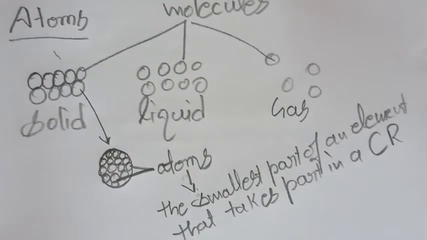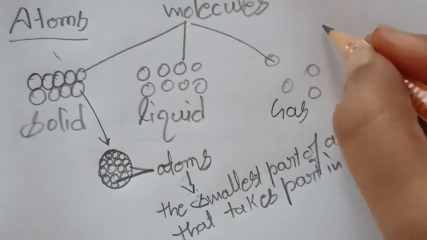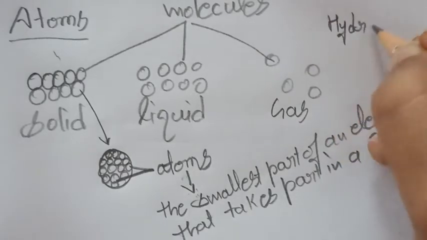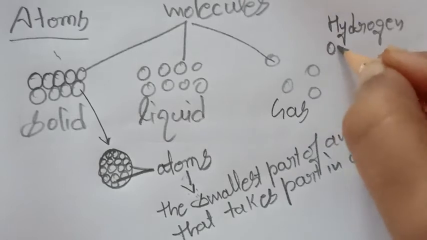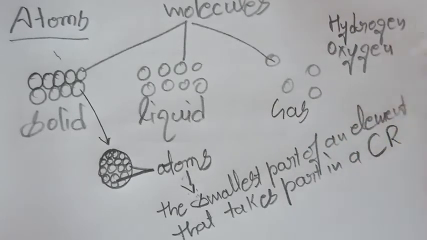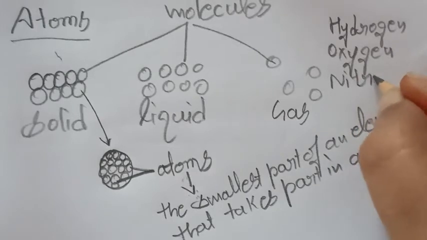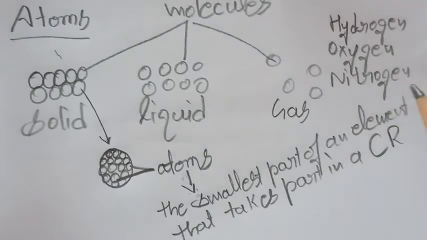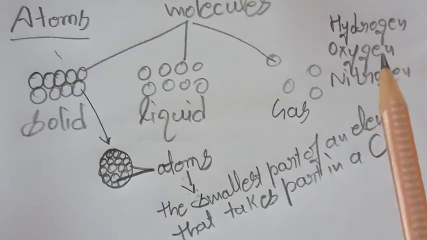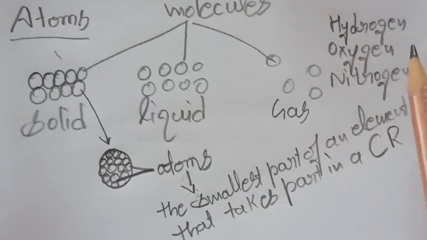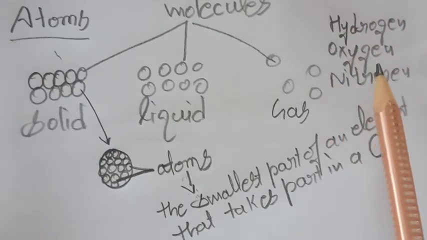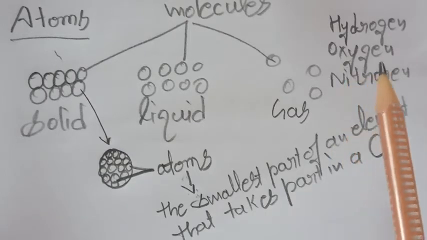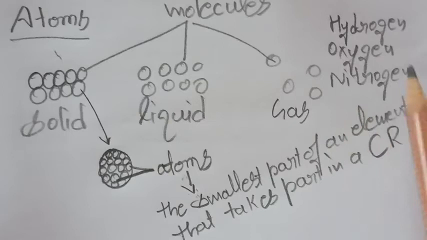All right. So student, the property of an element, whether we are talking about hydrogen, oxygen, nitrogen, or any other element, the properties of these elements depend upon the atoms constituting the element. Whichever atoms are helping to form them, the ultimate property of these elements will depend on their properties, okay.